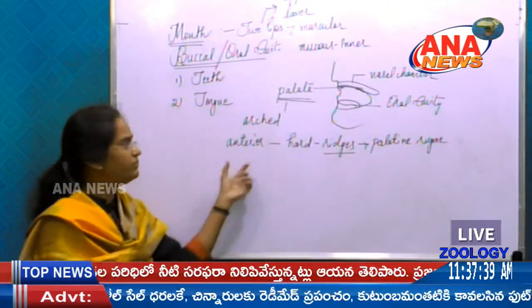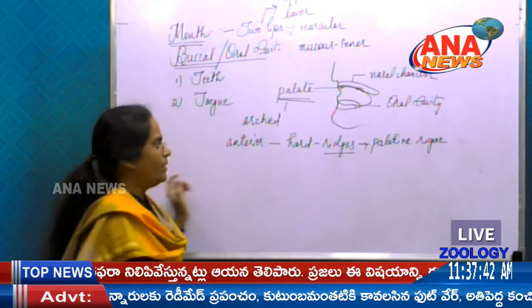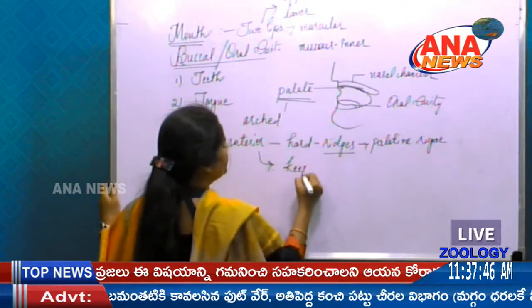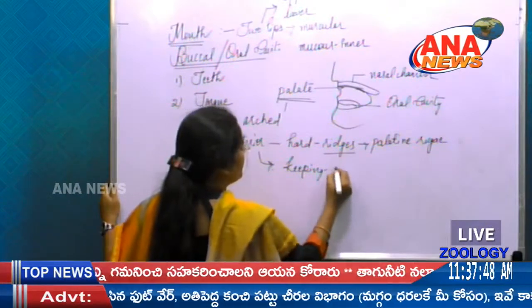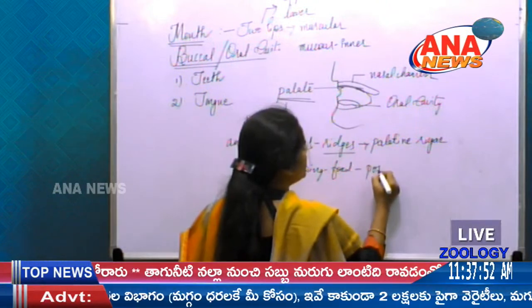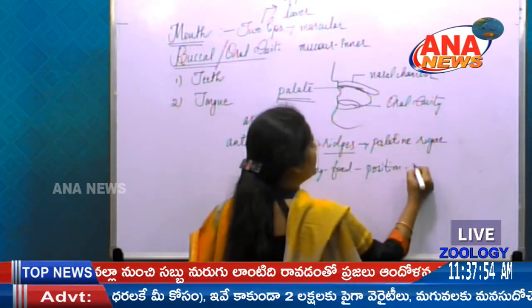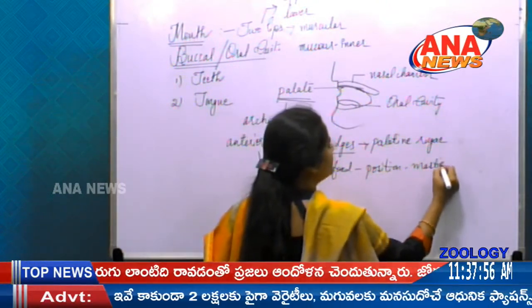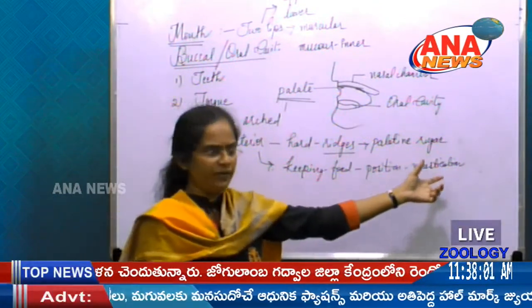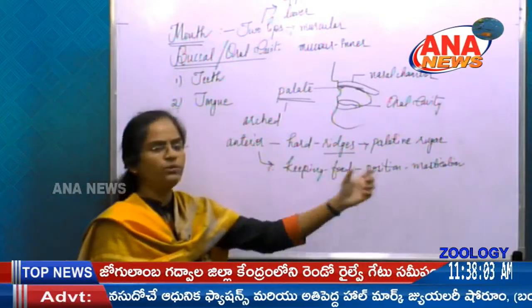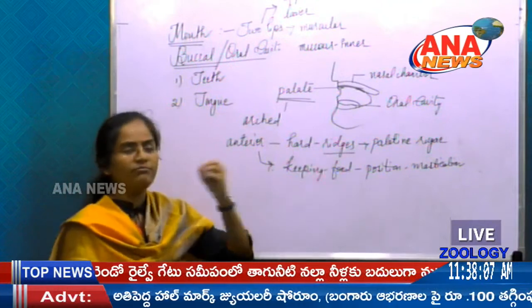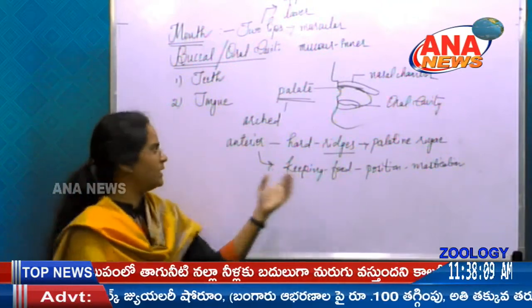What is the use of this anterior palate here? This is useful for keeping the food particles in position during mastication. Mastication is nothing but chewing, so it won't allow the food to slip here and there, so that food can be digested, nothing but physical digestion. It can be chewed properly there.